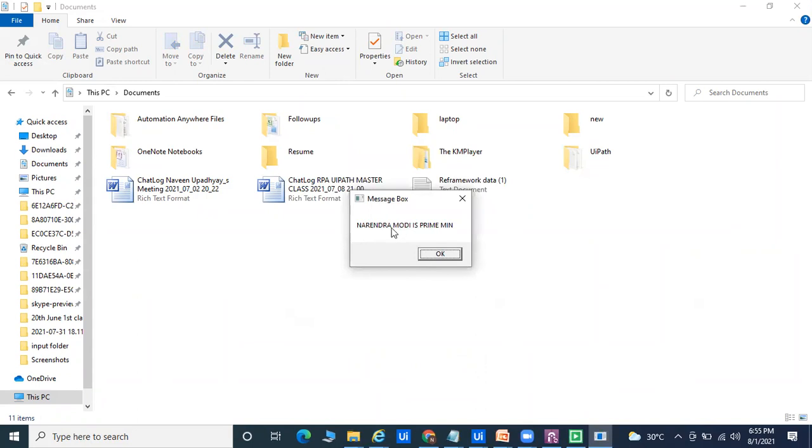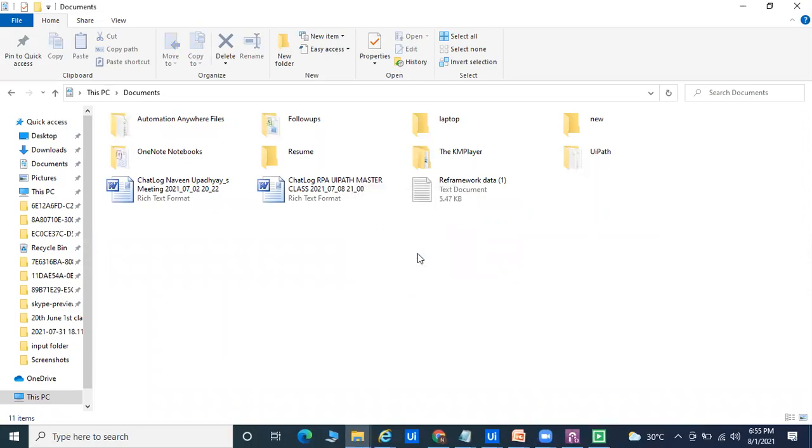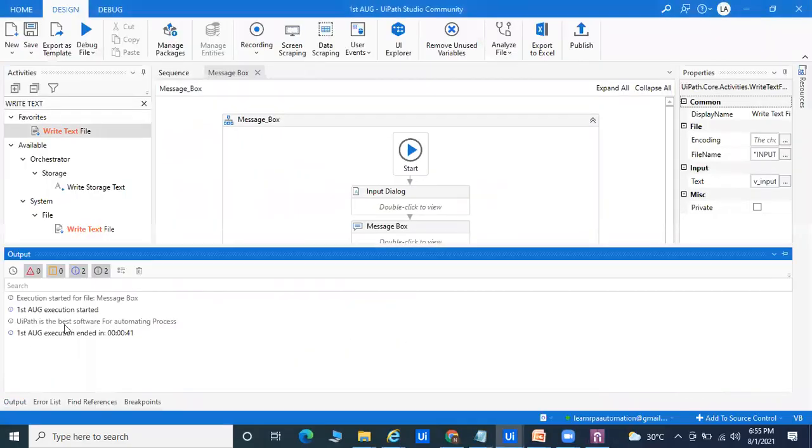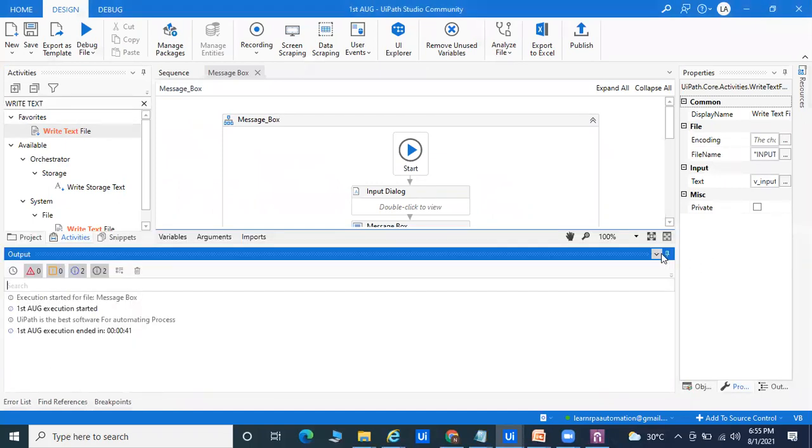So we are getting the message box properly, and after that we are getting Hello UiPath, today is Sunday, and whatever I have done, everything I'm getting one by one. If you come to the output panel, we are getting the proper data. UiPath is the best software for automating processes, and here UiPath is so smart.